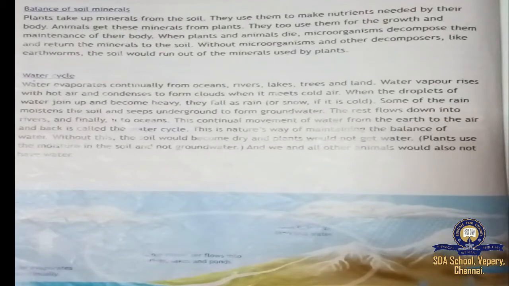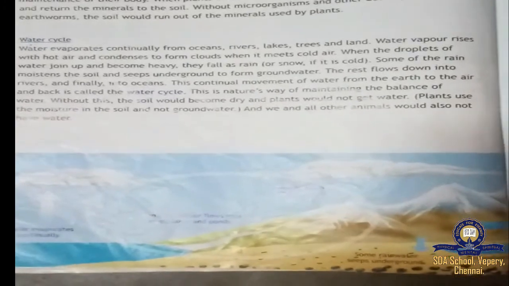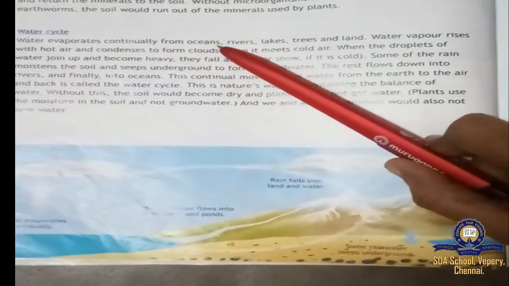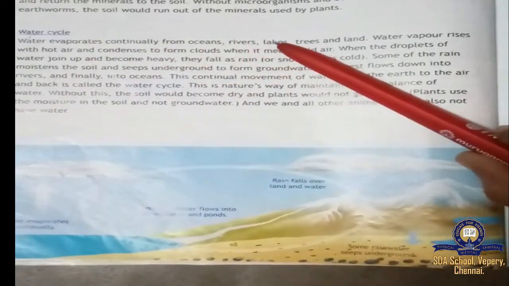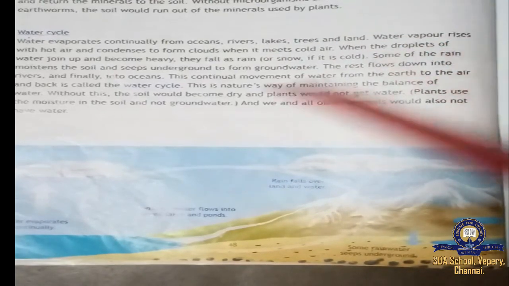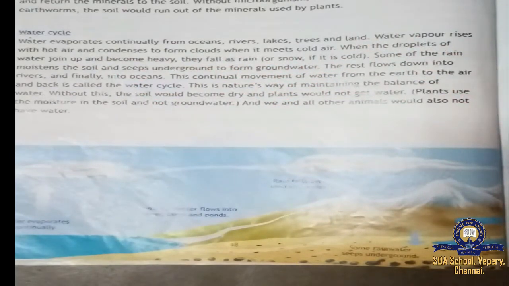Next topic is the water cycle. Water evaporates continually from oceans, rivers, lakes, trees and land. Water vapor rises with hot air and condenses to form clouds when it meets cold air. We have seen through movies and Discovery channels the oceans, rivers and lakes.